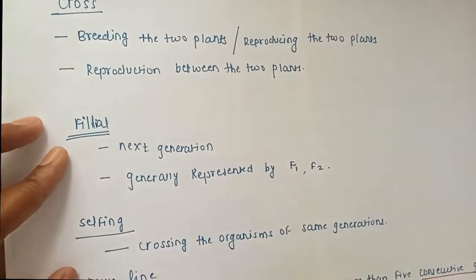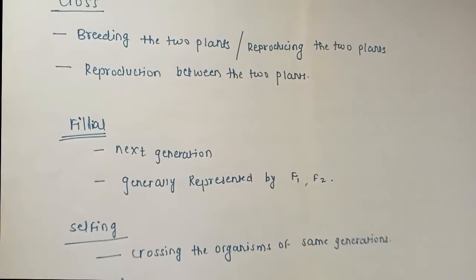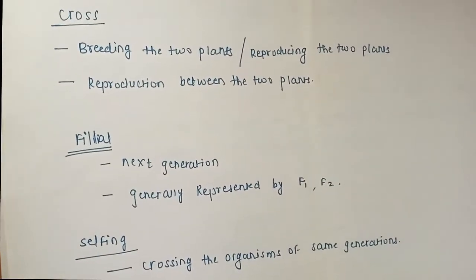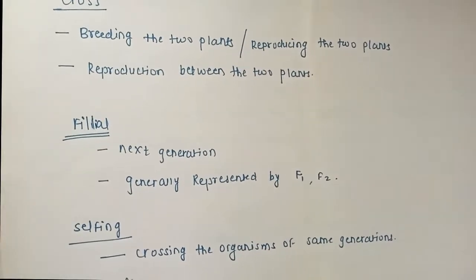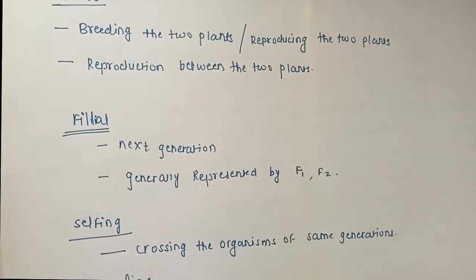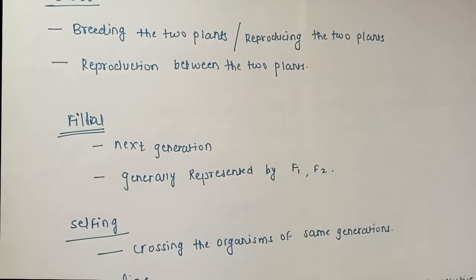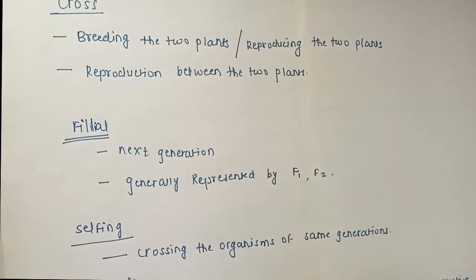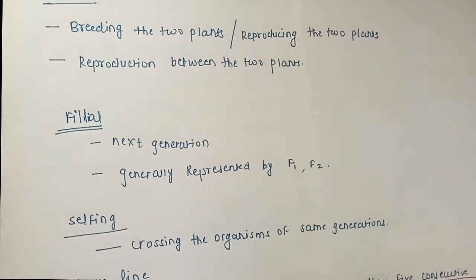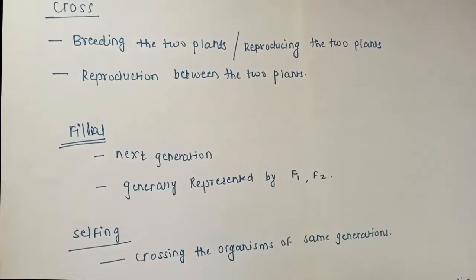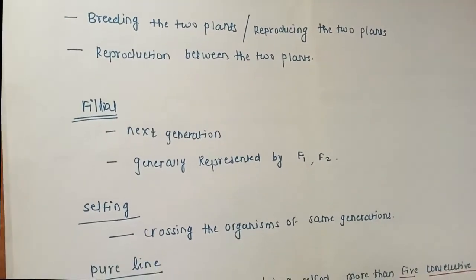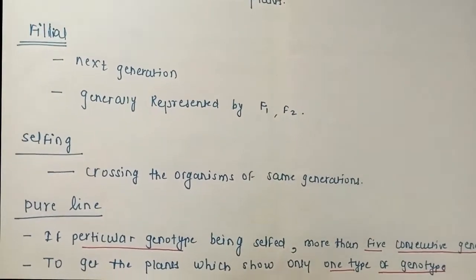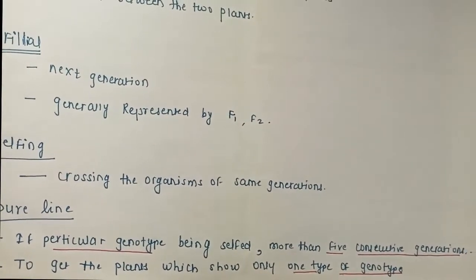Next is selfing. Selfing means breeding or reproduction, or pollination, between the plants of the same generation. If I talk about F1, these are the plants which we observed after the first generation. And if I again self them, meaning there is reproduction between themselves, that is called selfing.